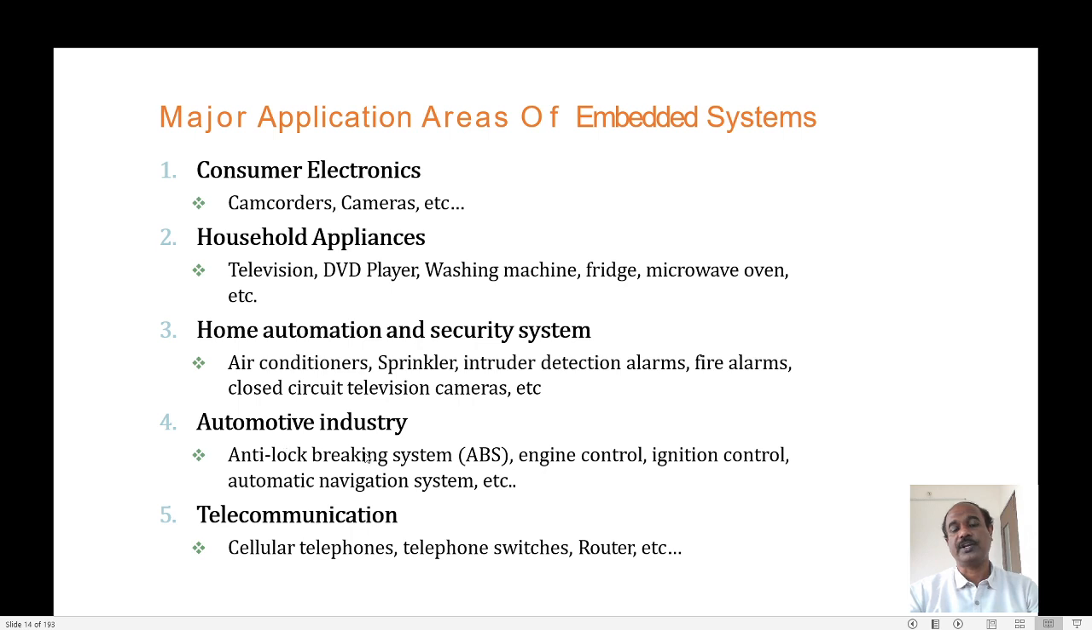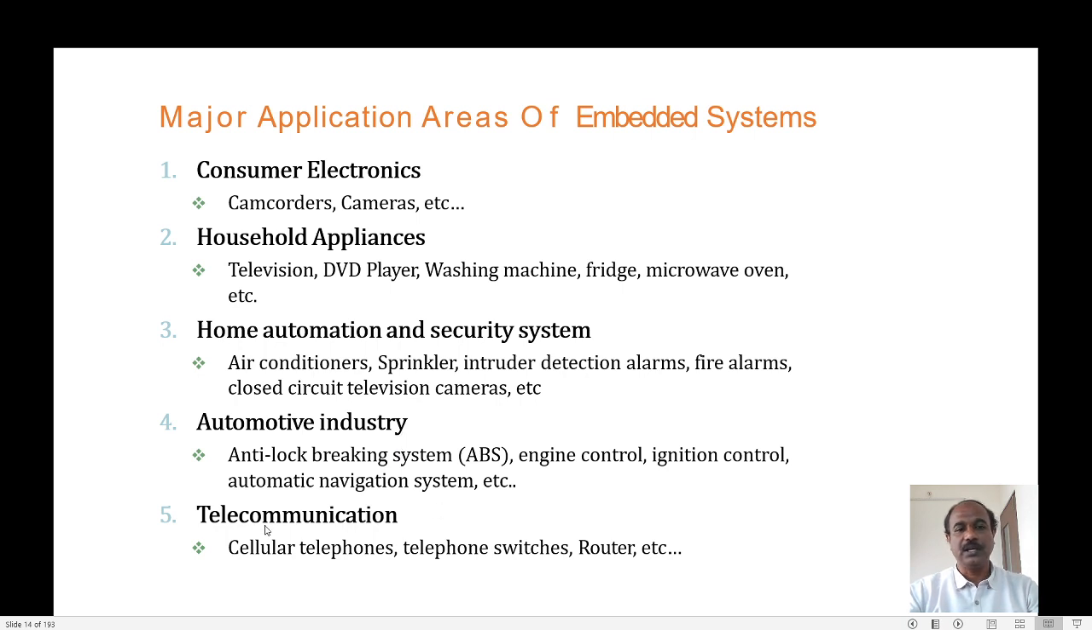The next one is the automotive industry. As you know, many recent vehicles are using embedded systems. One very good example is the anti-lock braking system, ABS. This is useful in the rainy season to control the stability of the vehicle. They are also using embedded systems to control engine performance and for triggering the engine ignition. Then navigation, as you all know. Even in our mobile phones we have navigation, maps, Google Maps. These embedded systems fall under the automotive industry.